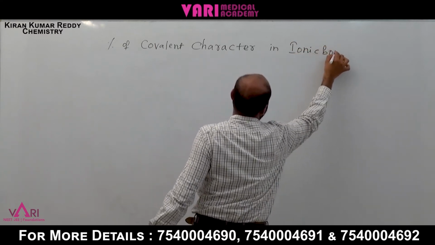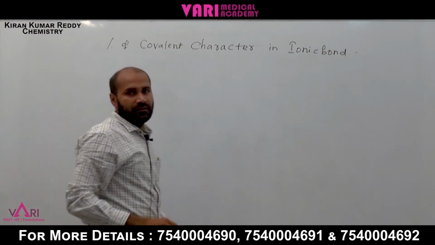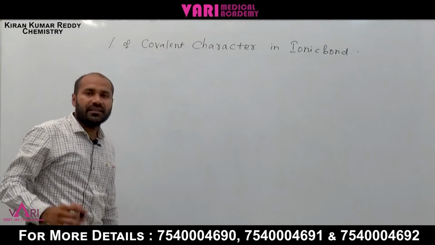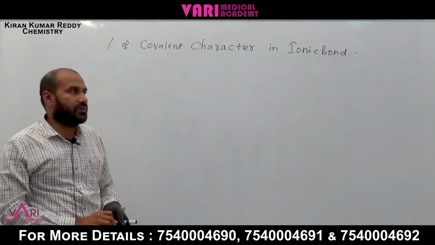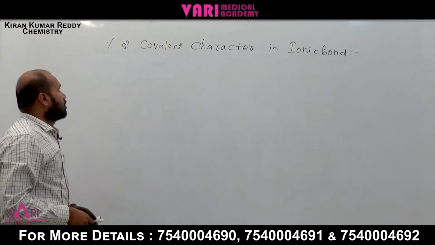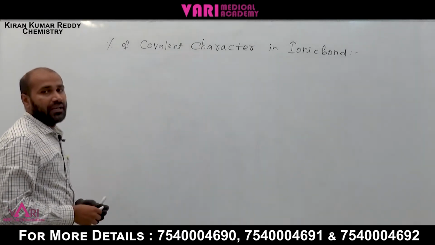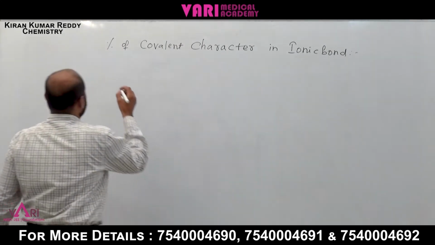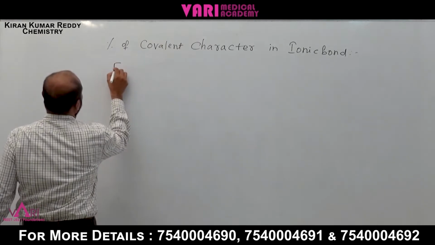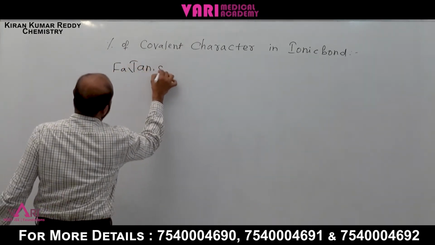But 100% ionic bond, 100% covalent bond is not possible. Some percentage of covalent character, ionic character is present. Now, percentage of covalent character in ionic bond is explained by Fajans. Fajans is the scientist. He explained the Fajans rule.